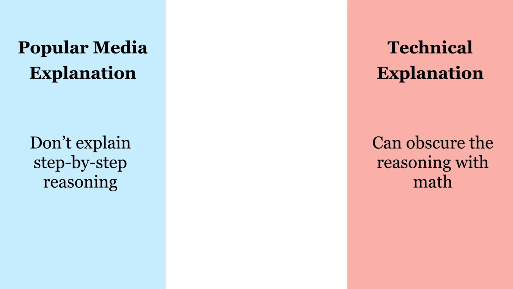One remedy for this confusion is to read a more technical explanation of what's going on, and there are some good streamlined accounts of Bell tests, a couple of classic versions of which are linked to in the description. However, I think for most people, the math that's used, even in these streamlined versions, is a barrier to understanding what's going on. Either people don't want to deal with math at all, or, working through the math, they can lose the thread of the larger reasoning about what these tests tell us about reality.